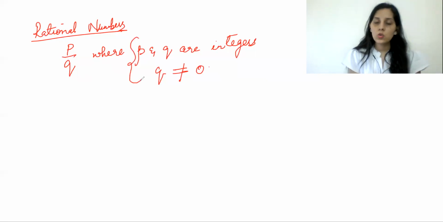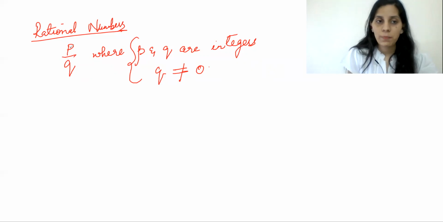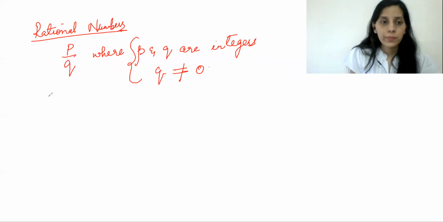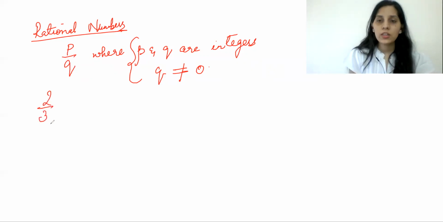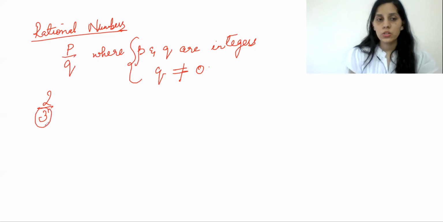So these are the two conditions for a rational number. It is always expressed in p by q form where q is not equal to 0. Let me take an example, 2 by 3. Is 2 by 3 a rational number? Yes, because 2 and 3 both are integers and the denominator q is not equal to 0.